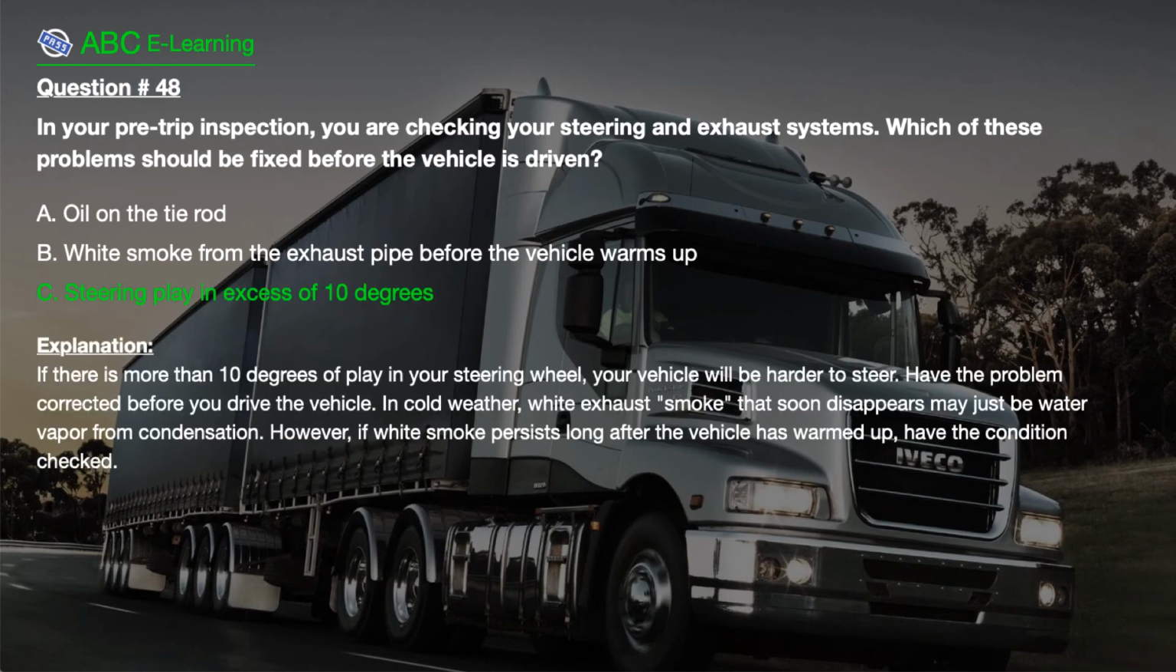The correct answer is C. Steering play in excess of 10 degrees. Explanation. If there is more than 10 degrees of play in your steering wheel, your vehicle will be harder to steer. Have the problem corrected before you drive the vehicle. In cold weather, white exhaust smoke that soon disappears may just be water vapor from condensation. However, if white smoke persists long after the vehicle has warmed up, have the condition checked.